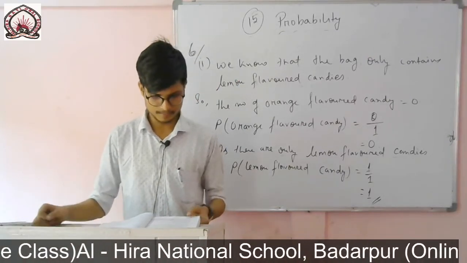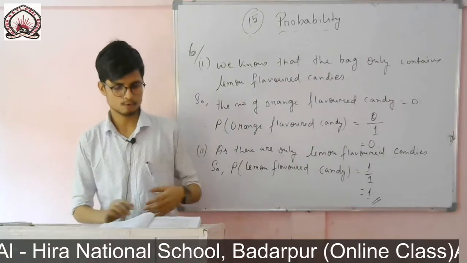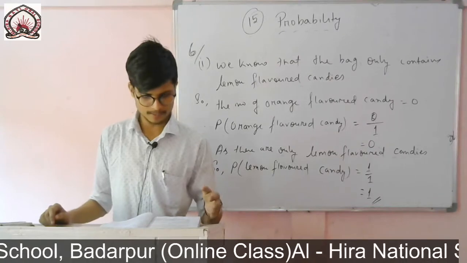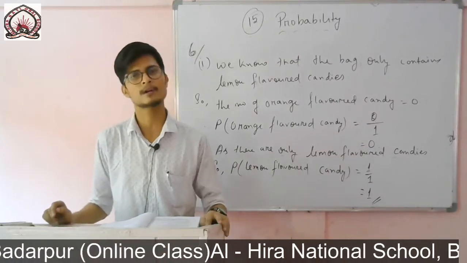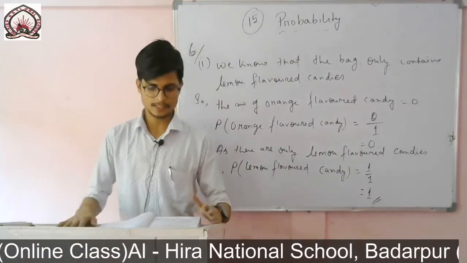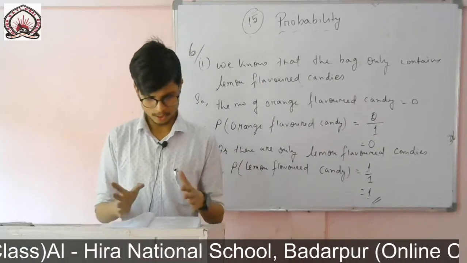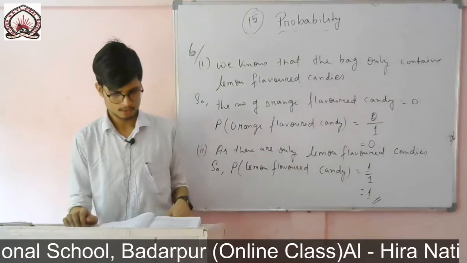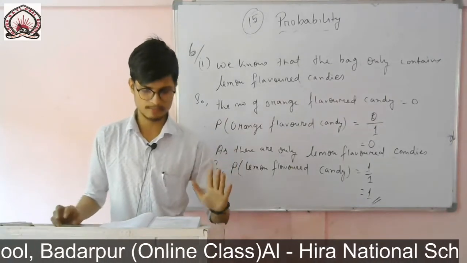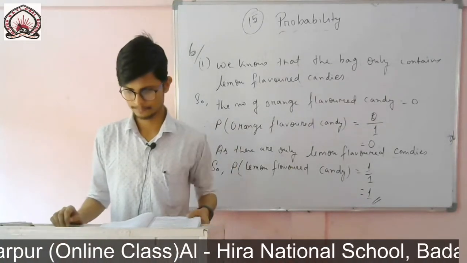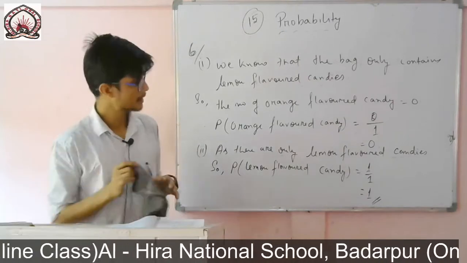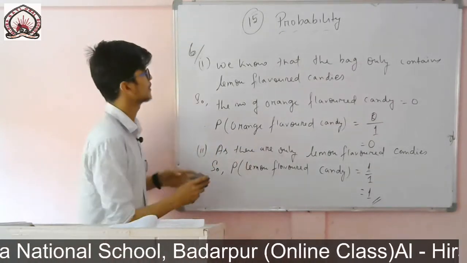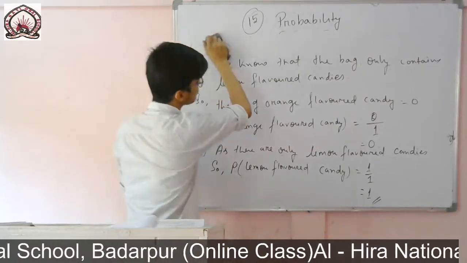Now question number 7. It is given that in a group of 3 children, the probability of 2 children not having the same birthday is 0.992. So what is the probability that the 2 students have the same birthday? We'll use the formula, probability of E plus probability of not E equals 1, and we'll directly find the value.